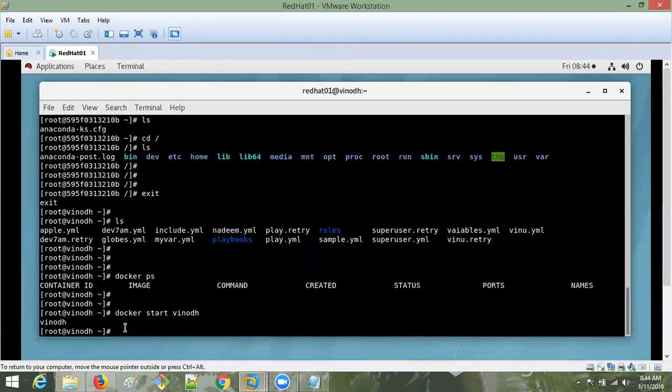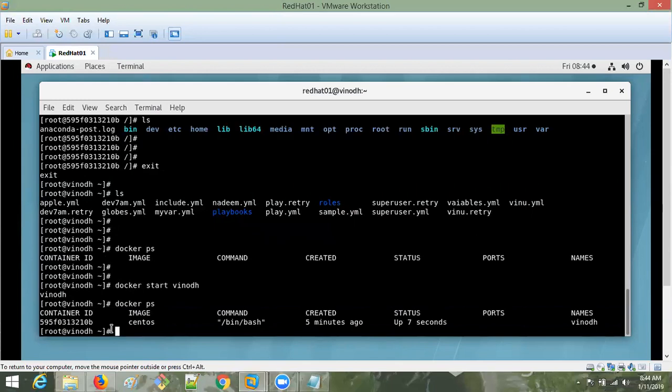Now you give docker ps. It will show you here the container ID, and the image is CentOS. This is the command we used 5 minutes ago, the image was created 5 minutes ago, and the status is up 7 seconds. And the name is Vinod.